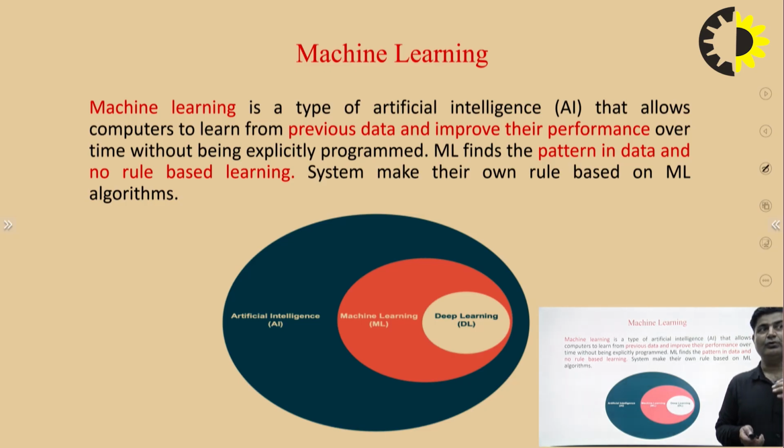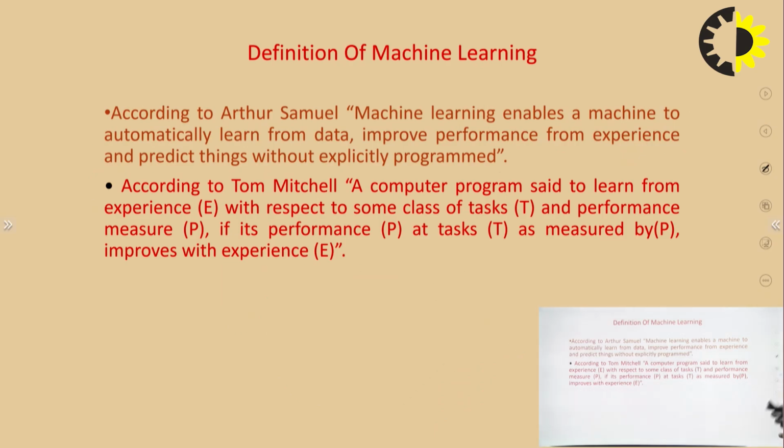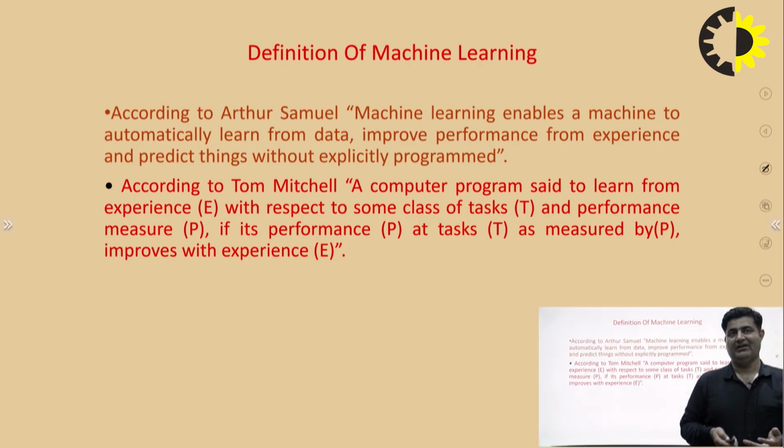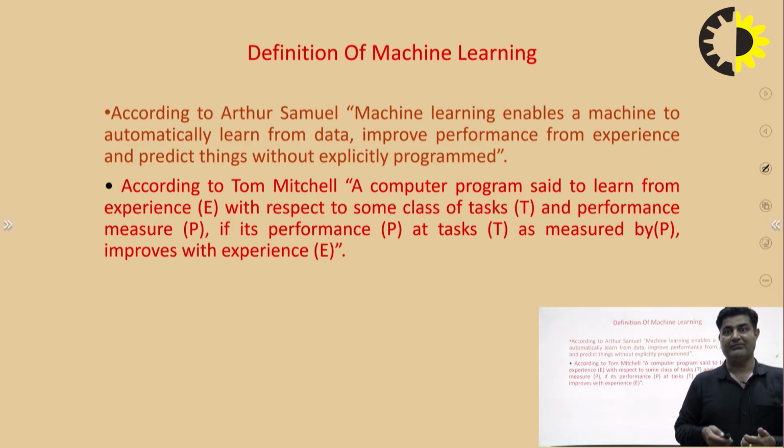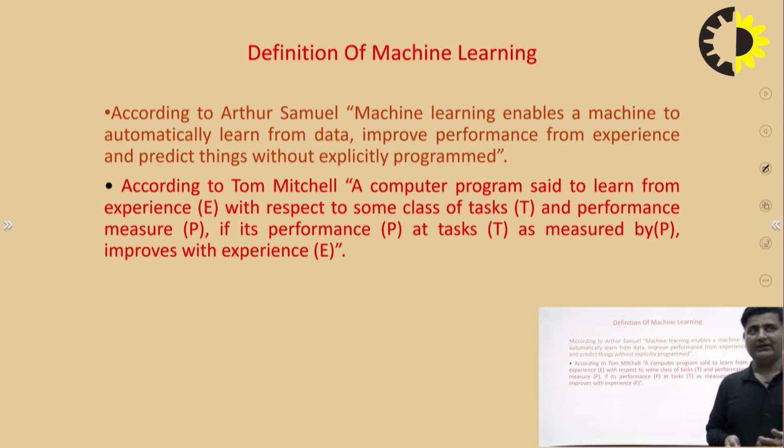And there is no rule-based learning in machine learning. They try to find the pattern from the data, right? Now we have the definition of machine learning. There are two beautiful definitions given by two authors. The first one: machine learning enables a machine to automatically learn from previous data, to improve performance from experience, and to predict the answer as per the question given by the user. The second is a very famous definition by the author Tom.